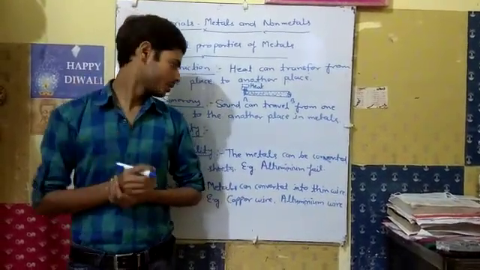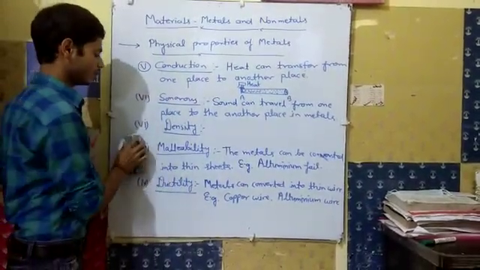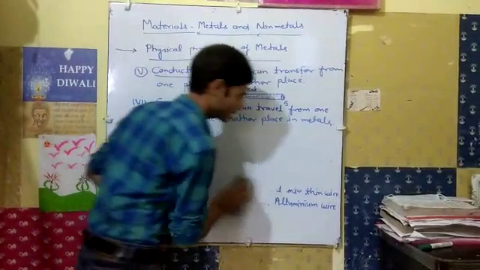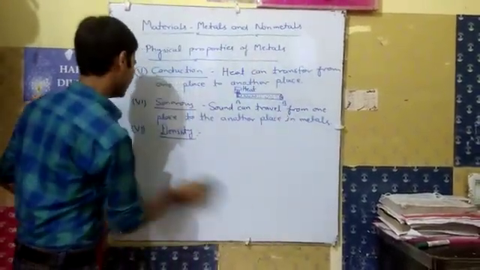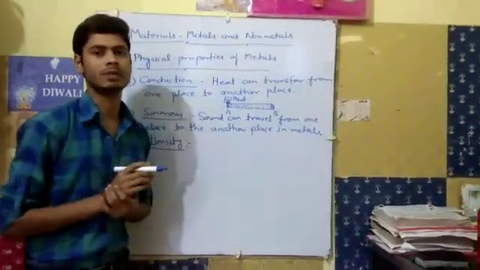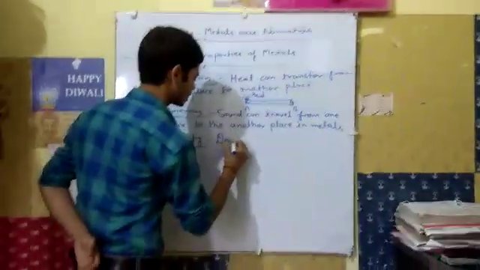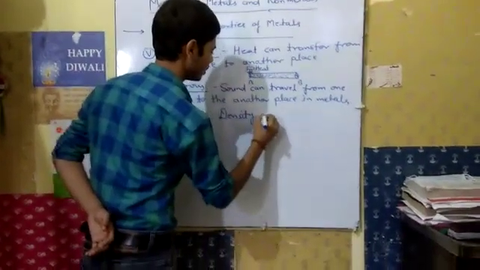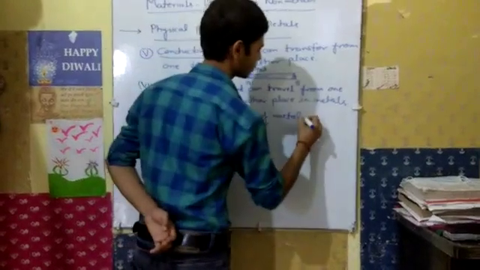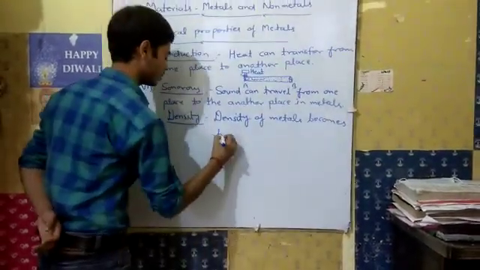How does it sink? Because the density of water is less than that of the metal. So we can say the density of metals is high. We write here: density of metal becomes high.